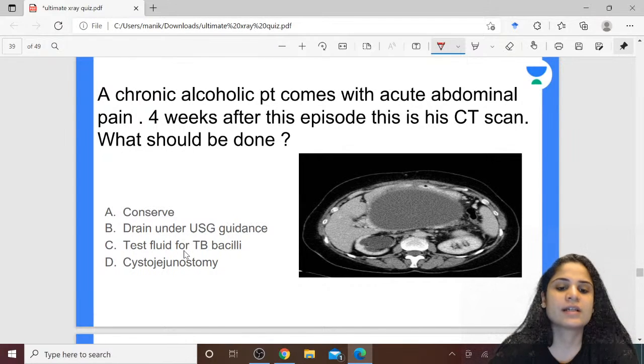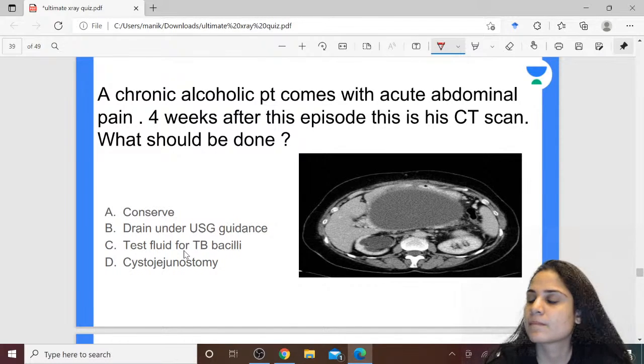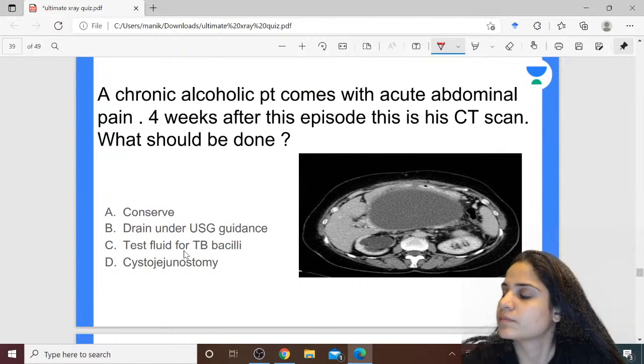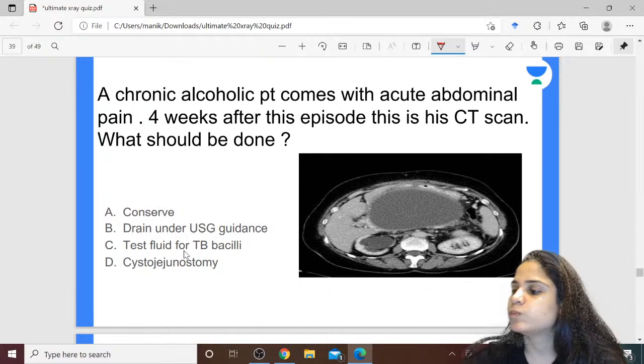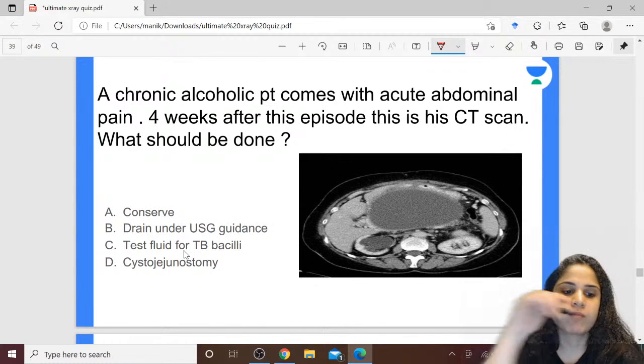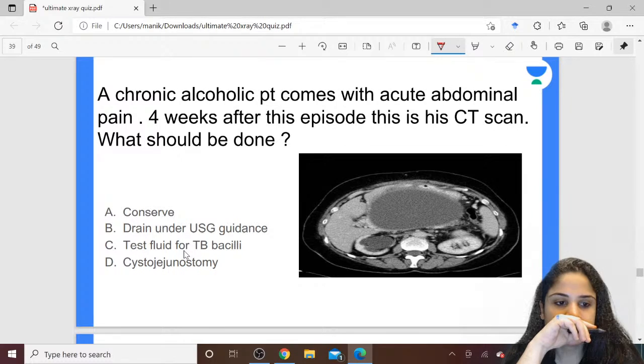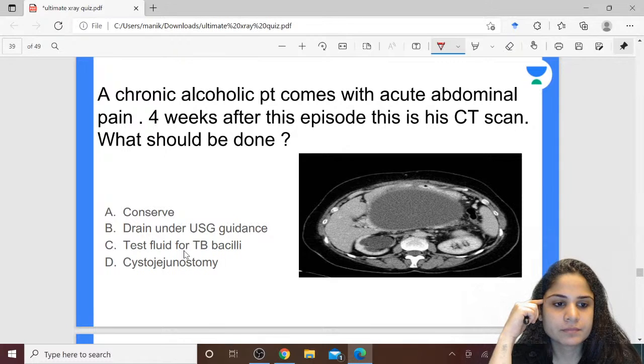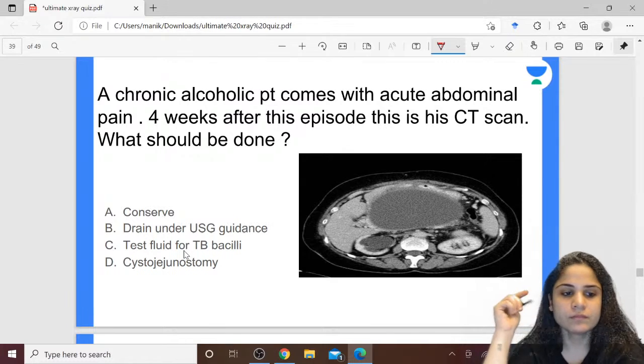Conserve, drain under USG guidance, test fluid for TB bacilli or cystojejunostomy?